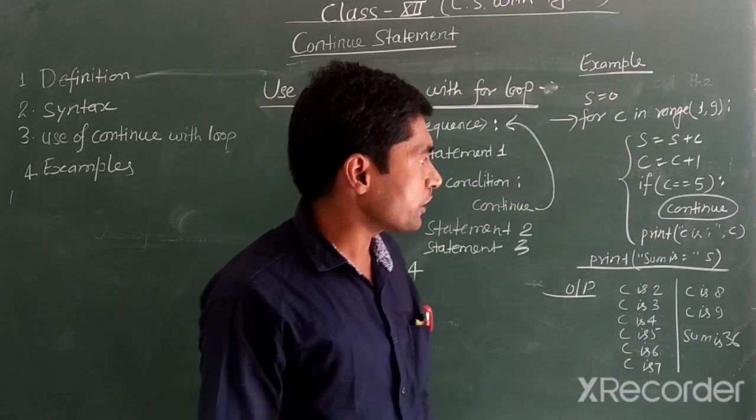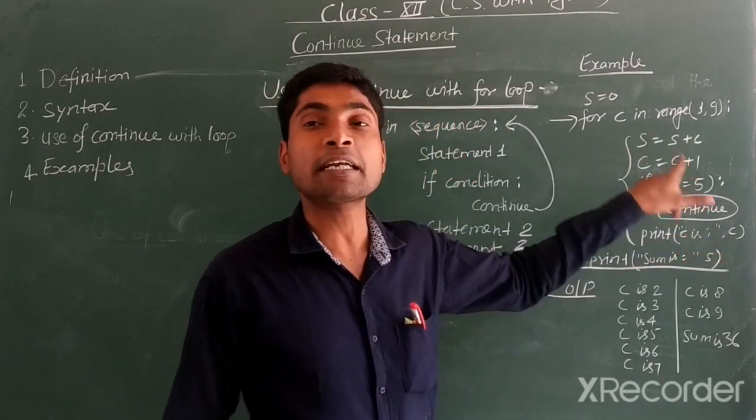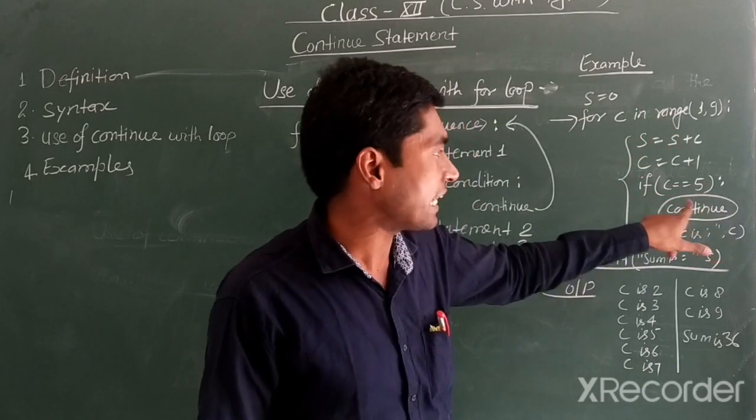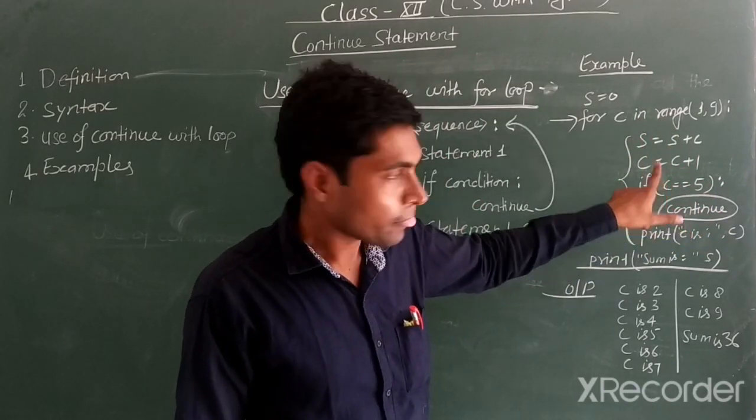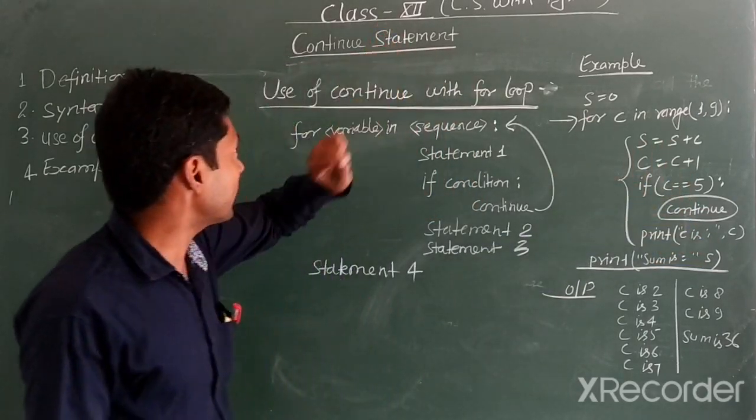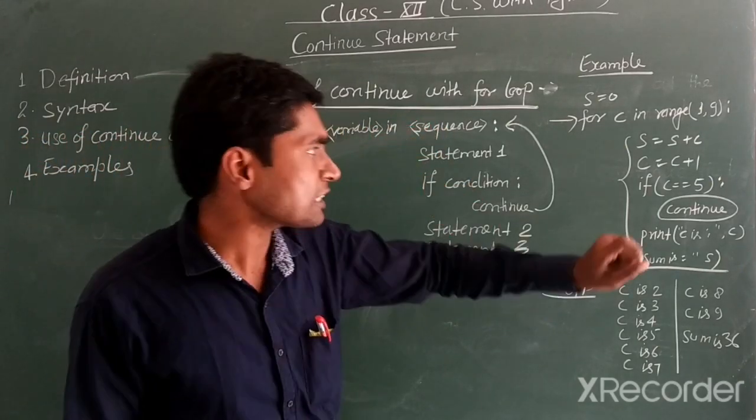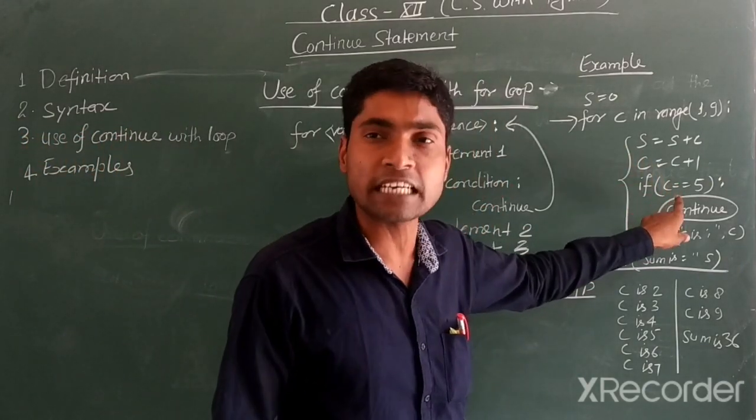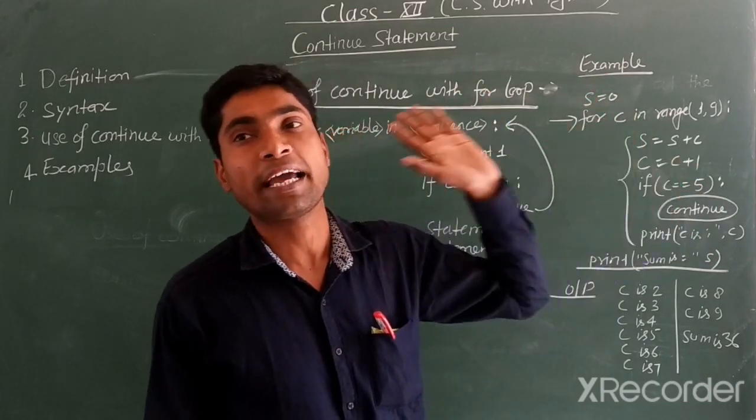I would like to tell you, and you need to be careful at this point. Continue statement is always used inside the if statement. Be careful again. Break and continue both are jump control statements, and both are always protected with the if statement inside the loop. The loop may be for, the loop may be while.